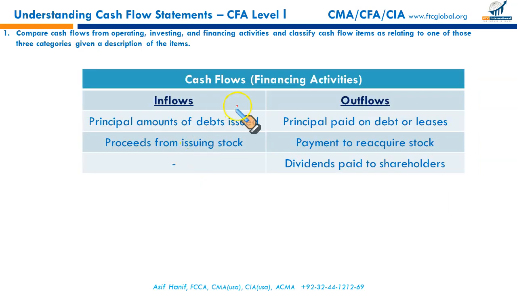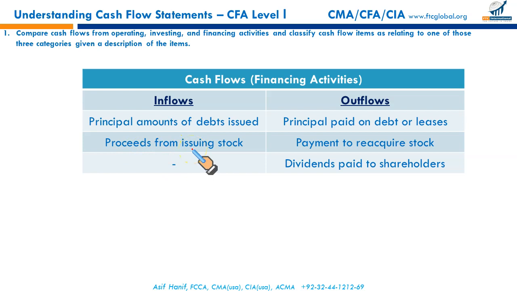The third category of cash flows is cash flows from financing activities, written as CFF. When we issue bonds to raise money, when we issue shares to raise money, principal amounts of debt issued, shares issued, they are inflows.